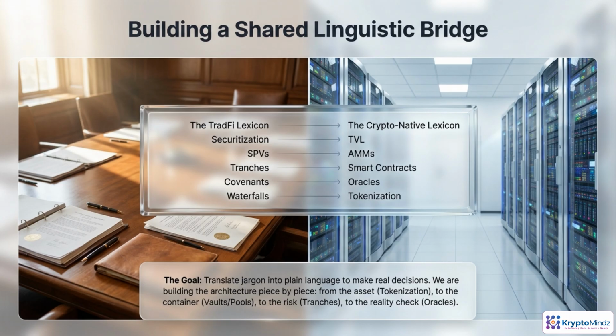Traditional finance and crypto often describe the same ideas with completely different words. Securitization, SPVs, tranches, covenants, waterfalls on one side, TVL, AMMs, smart contracts, oracles, tokenization on the other. In this course, we'll translate both vocabularies into plain language. The goal is practical. You should be able to map an asset, its legal container, its risk slices, and its data feeds, whether a deal is structured in a bank, a DAO, or both.